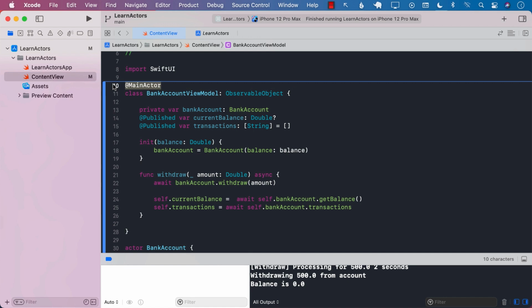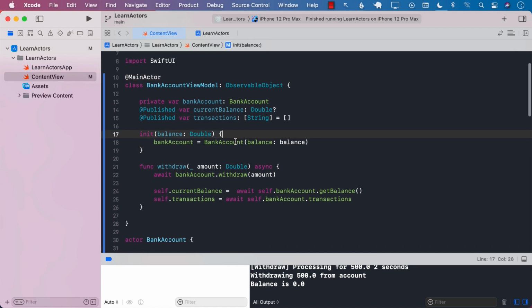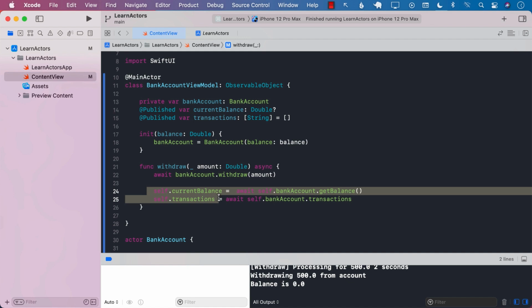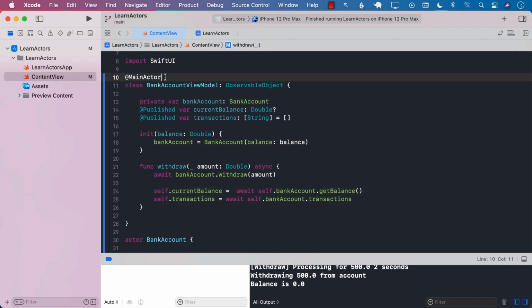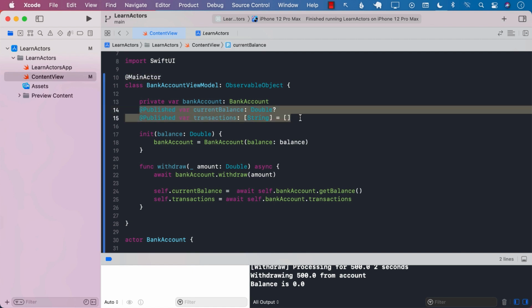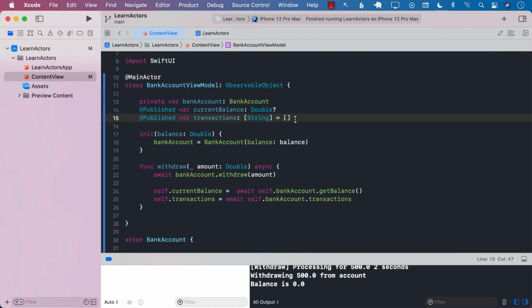If you don't use the main actor, then there is a possibility that if you try to set the current balance and transaction, which are both marked with publish, then we will not 100% know which thread they were set up on, meaning when they were assigned. So main actor is going to make sure that your properties and your functions are actually called on the main thread. So that is a very good property wrapper that is available to you in iOS 15.